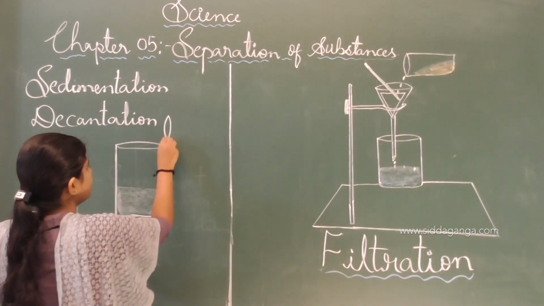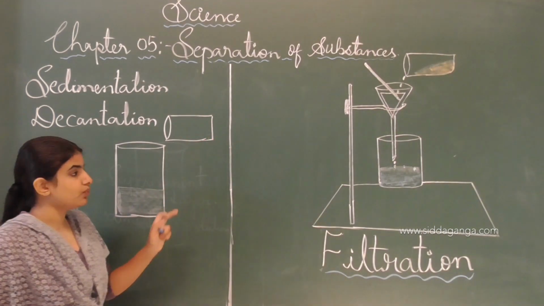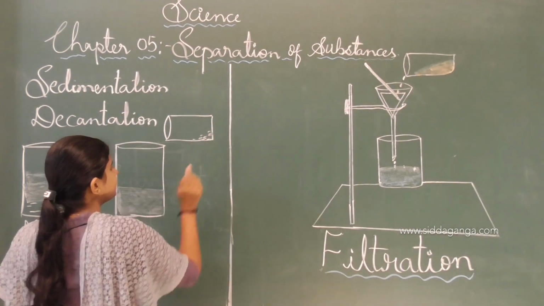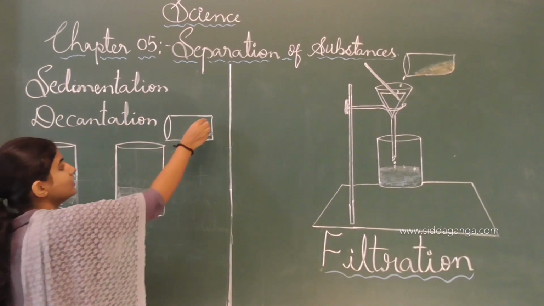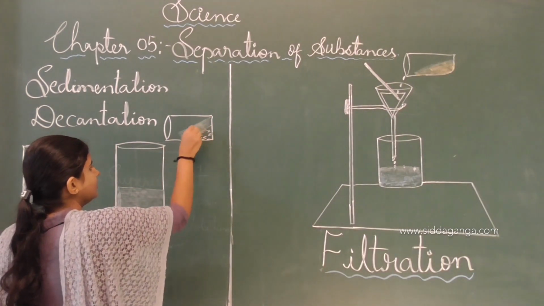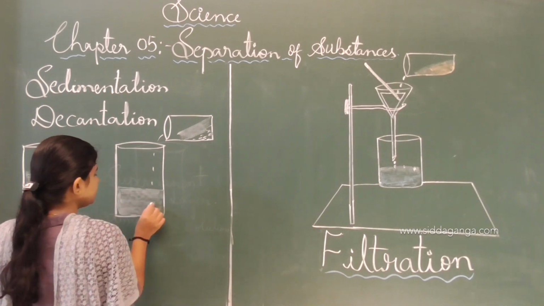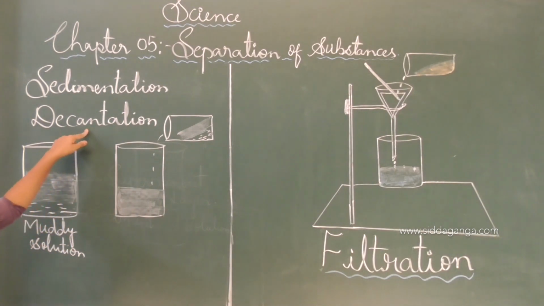Without disturbing the mud particles, we have to pour the water from that beaker. This process is known as the decantation process.